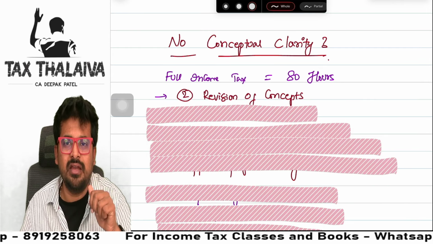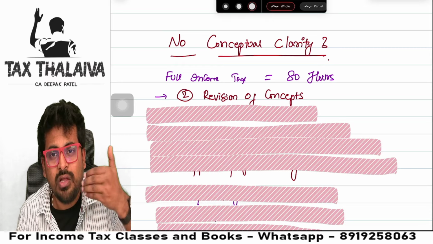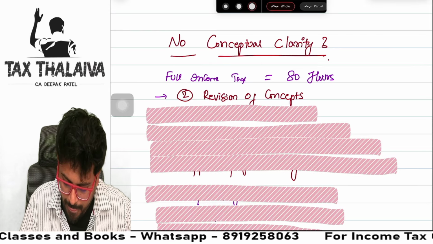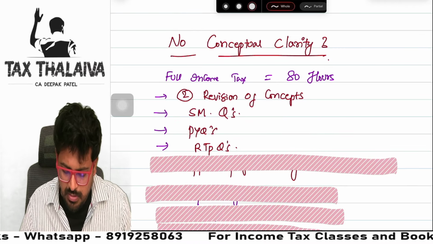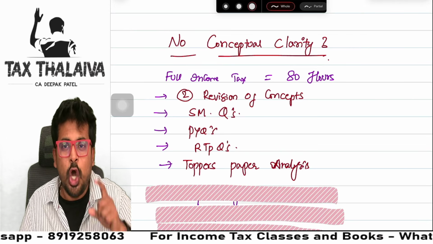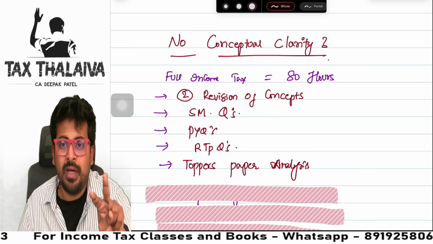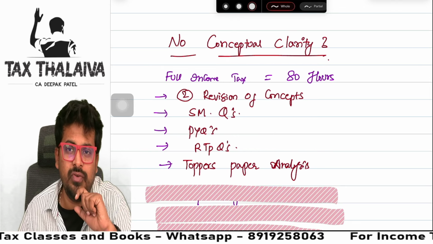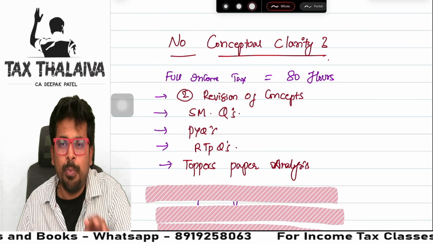2 revisions of concepts are done. First I teach all the provisions regarding that chapter. Then at the time of solving the question also, I again repeat the concept. Study material questions are covered. Previous year questions are covered. RTP questions are covered. Topper paper analysis: All India rank 1, All India highest marks in tax paper, and All India rank 29. 3 topper question paper analyses have been done. What is the benefit? If you can see how a topper presents, and you present 80% of what the topper is presenting, you will already score more than exemption in that paper, guys.